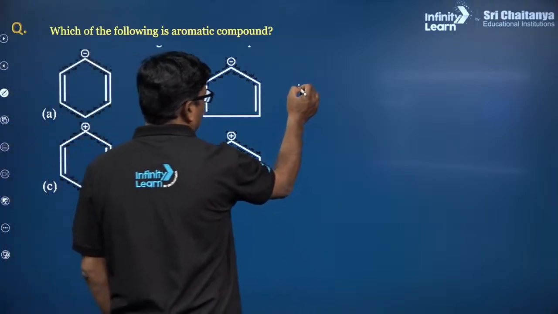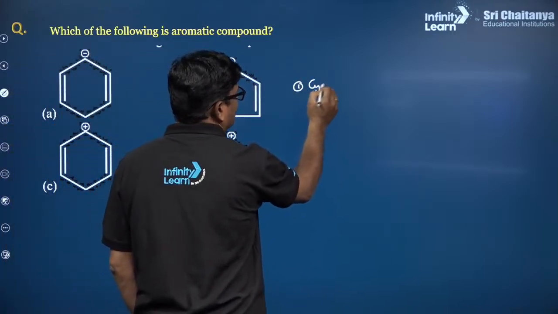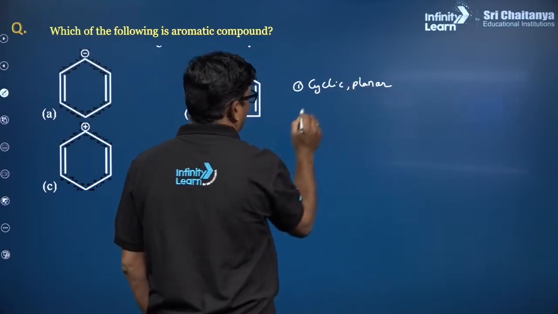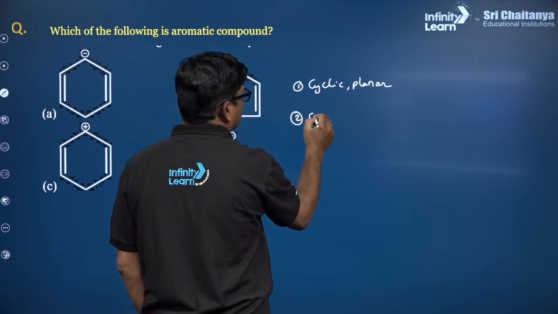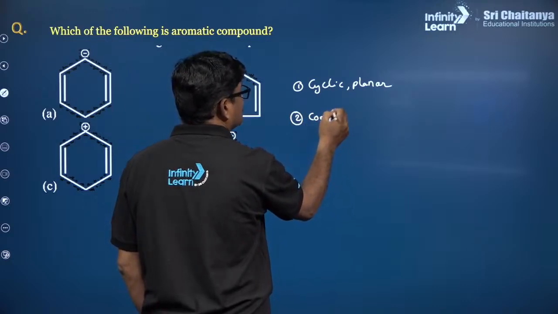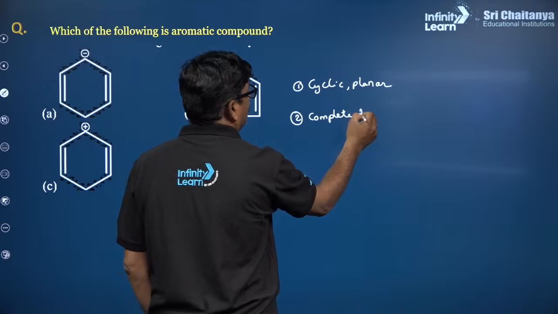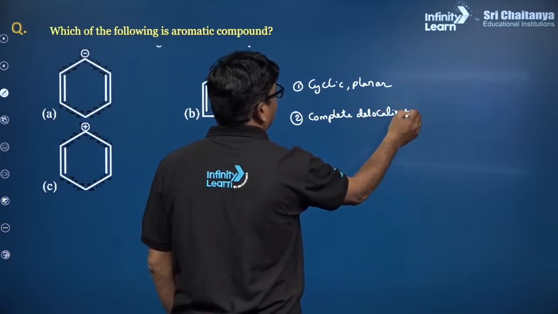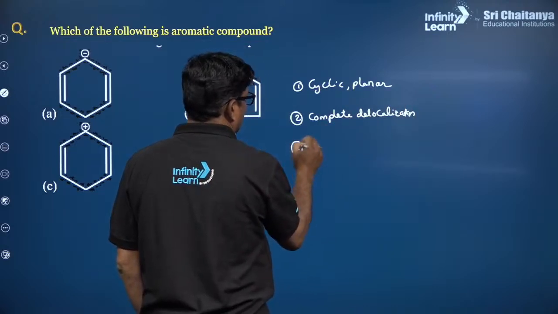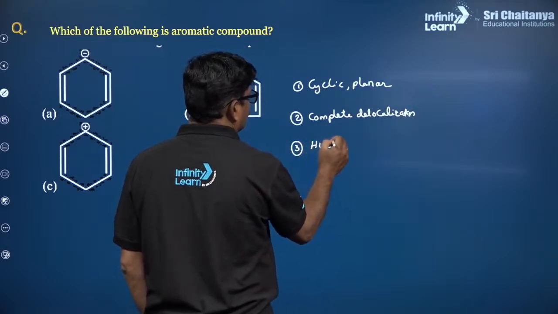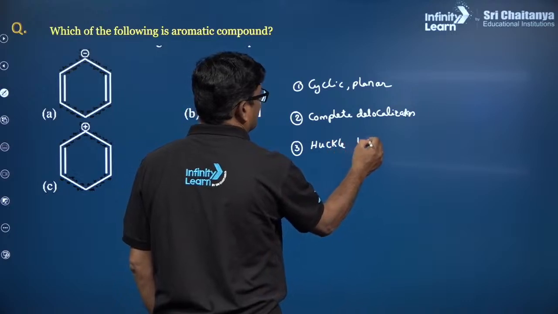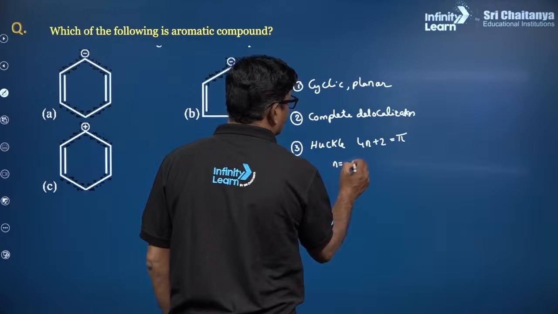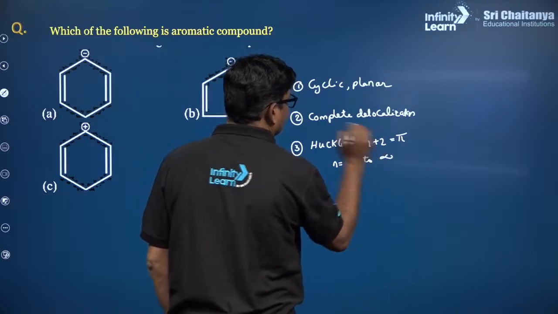Point number 1, it should be cyclic and planar, and it should have complete delocalization of the pi electron system, and Huckel rule should be followed. What is Huckel rule? 4n plus 2 number of pi electrons, solve for n equal to 0 to any number, infinity.